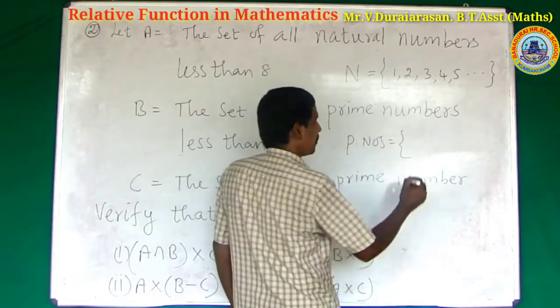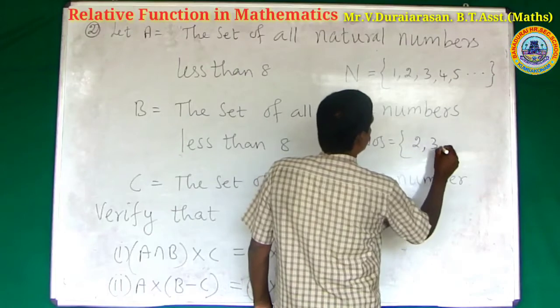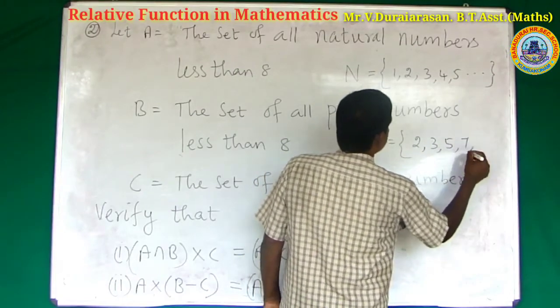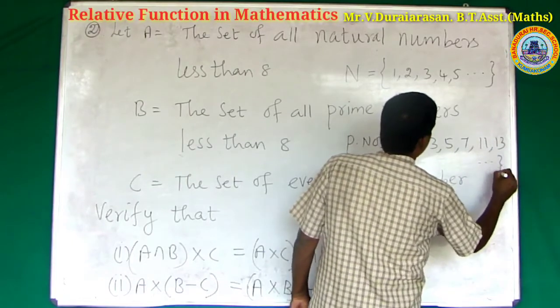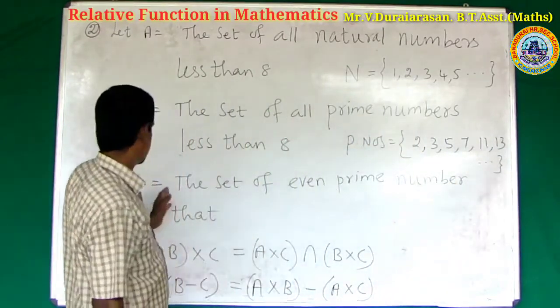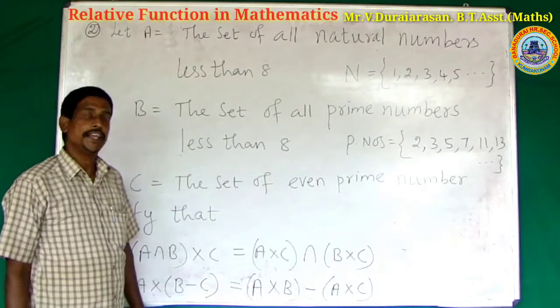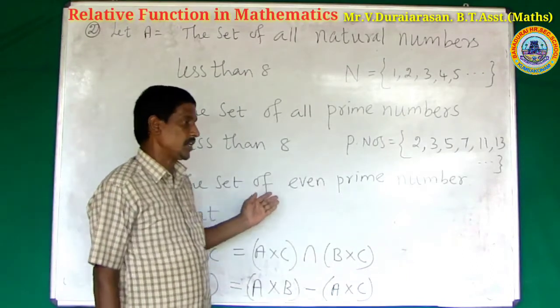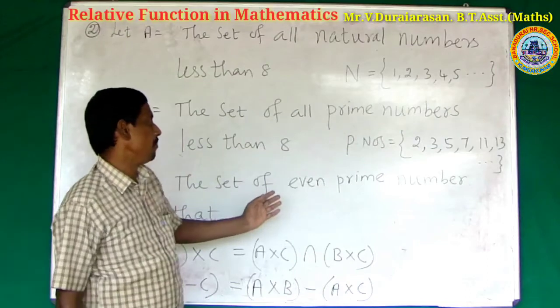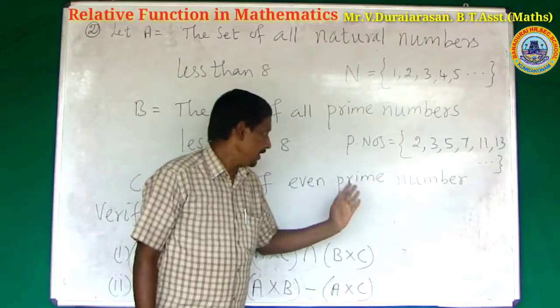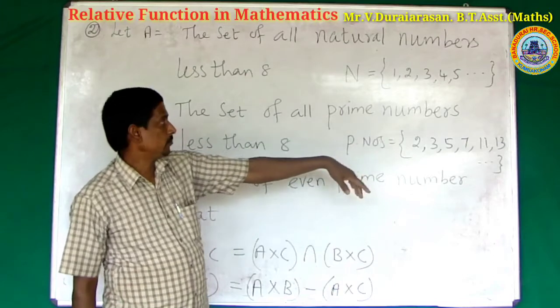What are the prime numbers? 2, 3, 5, 7, 11, 13 and so on. Third one, the set of all even prime numbers. Again, the set C is even prime numbers. How many even prime numbers are there?